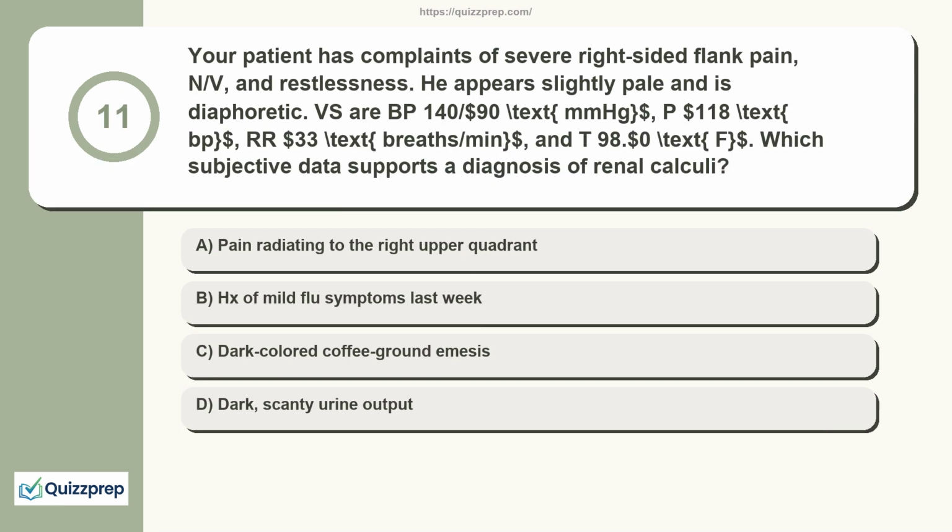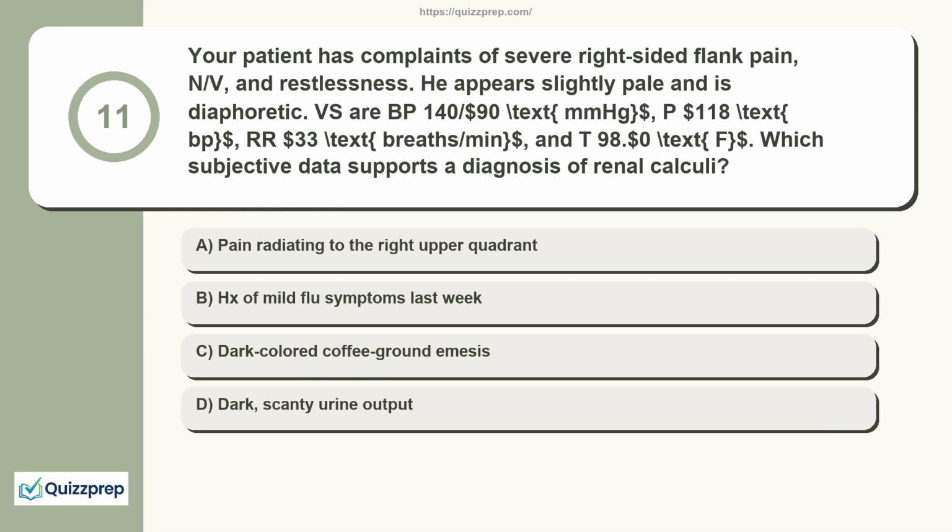Question 11. Your patient has complaints of severe right-sided flank pain, N/V, and restlessness. He appears slightly pale and is diaphoretic. Vital signs: BP 140/90 mmHg, pulse 118, RR 33 breaths/min, and temperature 98.0 F. Which subjective data supports a diagnosis of renal calculi?